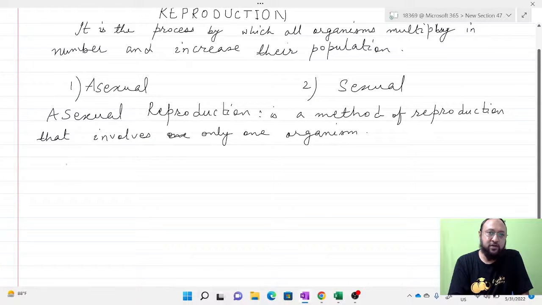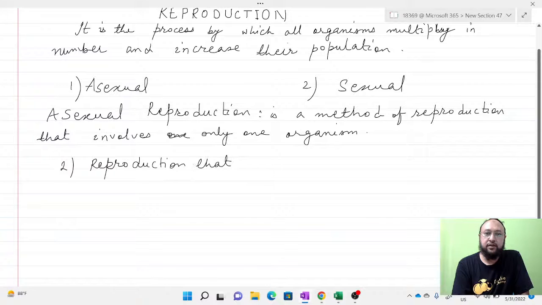Now, in the case of sexual reproduction, it involves one male and one female.